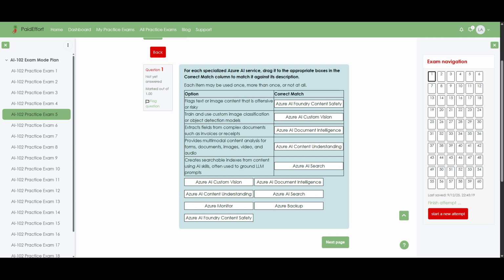Then, Azure AI Document Intelligence specializes in reading forms such as invoices and receipts and extracting key fields like totals or dates, so it matches the third description. After that, Azure AI Content Understanding brings together documents, images, video, and audio to provide multimodal analysis, which is exactly what the fourth statement describes. Finally, Azure AI Search builds powerful searchable indexes over your content using AI skills. And those indexes can be used to ground large language model prompts with relevant data, so it correctly matches the last statement.